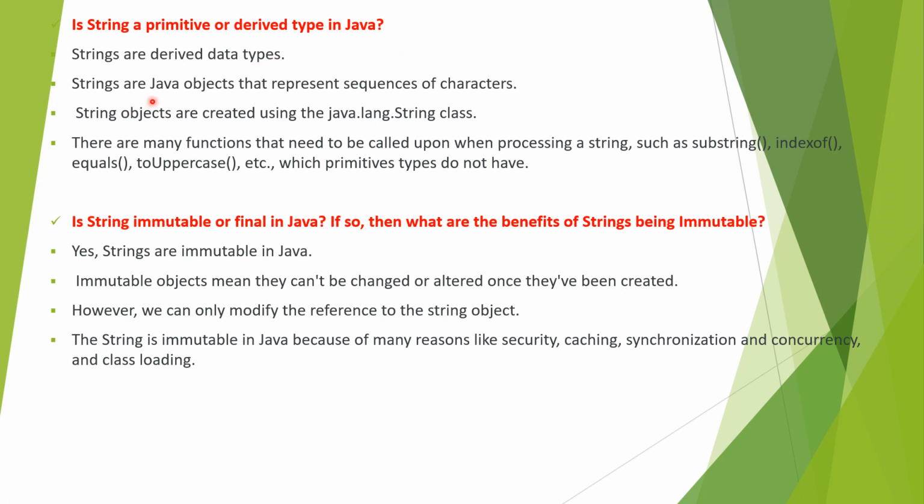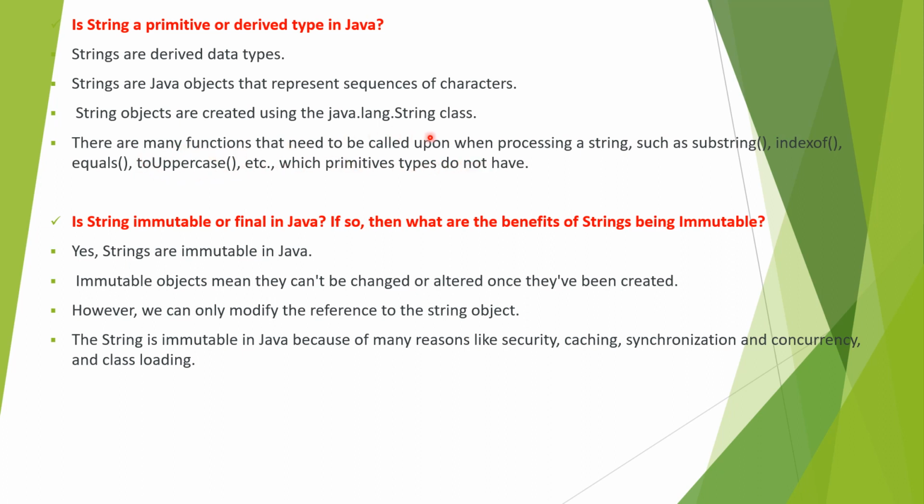We said that strings are nothing but Java objects that represent a sequence of characters, and these objects are created using the java.lang.String class. There are many functions that can be called when processing a string. If we have to do certain operations to process a string, we use functions like substring, indexOf, equals, toUpperCase, toLowerCase, etc., which primitive types do not have.